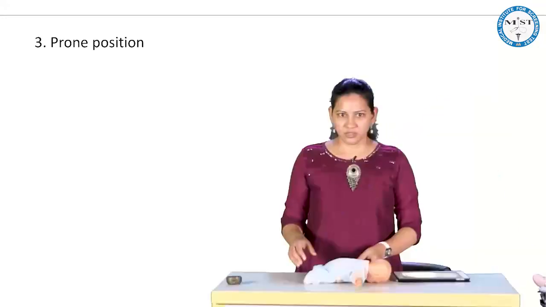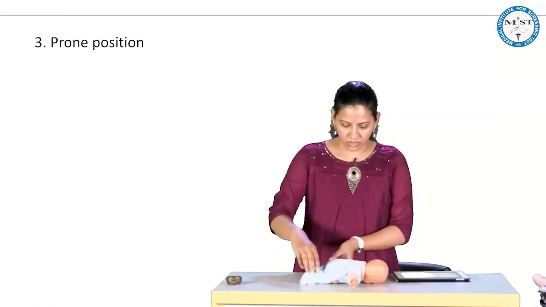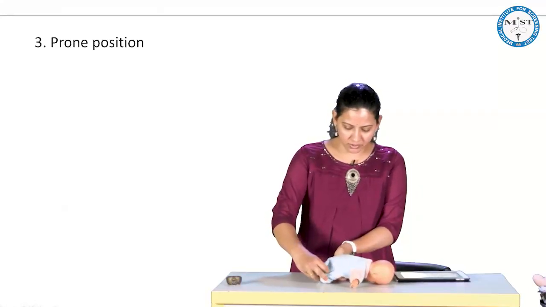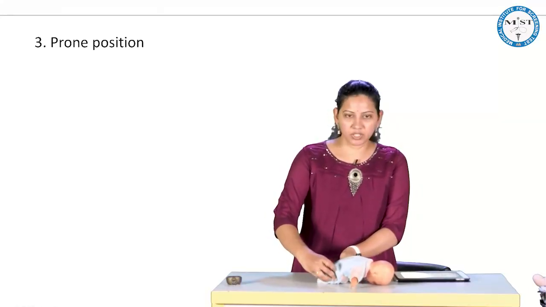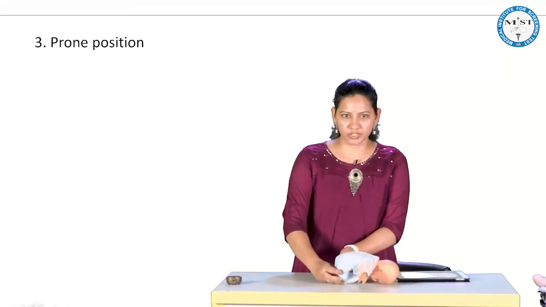So third thing is prone position. What is prone position? In prone position you make the baby lie down and just observe. Normally in the newborn the knee will be over the abdomen, folded inside.